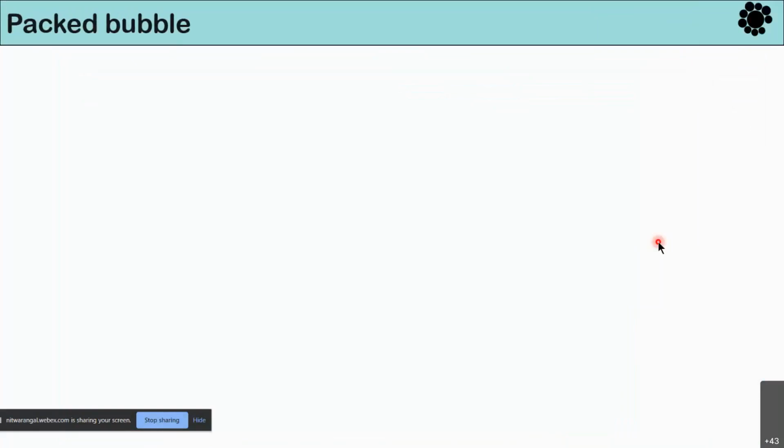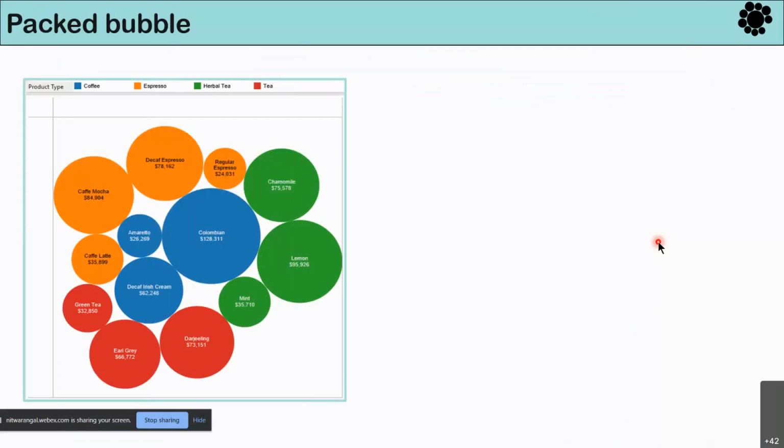Moving on, next is called a packed bubble chart. Now it is very different from the bubble chart we had previously seen. The bubble chart we had previously seen was used to find correlation between two data. This does not give you correlation, it just gives you a pictorial representation of how your data looks. For example, this is a tea beverage distribution.